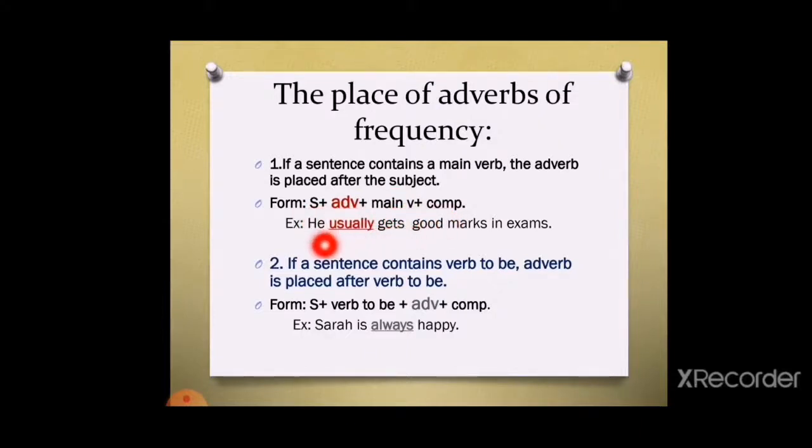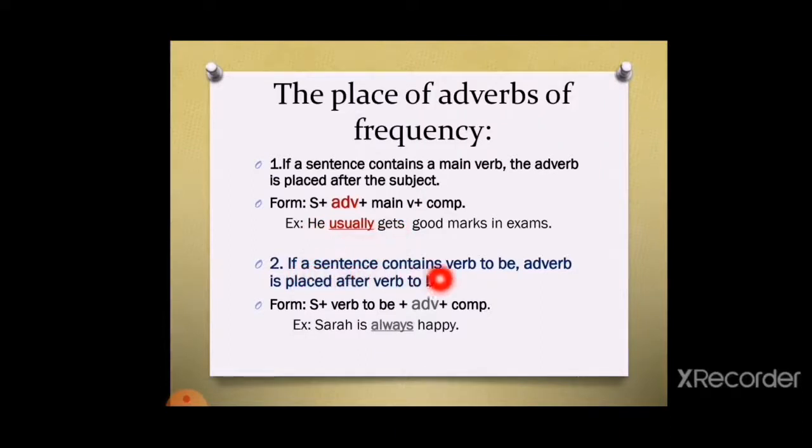Look at this example. He usually gets good marks in exams. We have here the adverb is usually. Usually comes after the subject. We have here one main verb, and we call it main verb. Usually comes between the subject and the main verb.